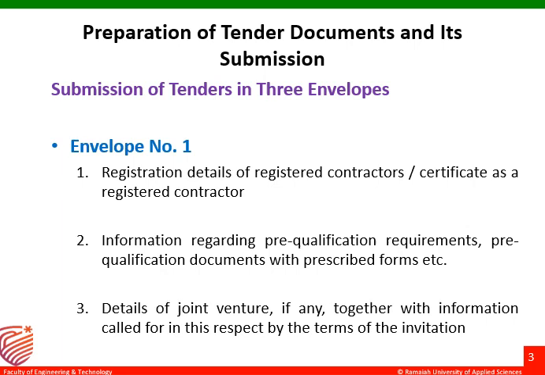The next is information regarding pre-qualification requirements, or pre-qualification documents with prescribed forms. For example, the invitation of tender says the contractor should be of class 1, meaning a contractor handling works greater than some 20 lakhs or greater than 25 lakhs. There are different classes of contractors. Class 4 contractors are for small works, usually less than 15,000 or 50,000 or less than 1 lakh. Like that, there are different classes of contractors.